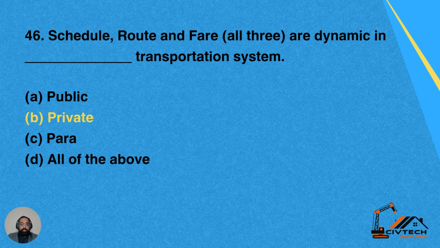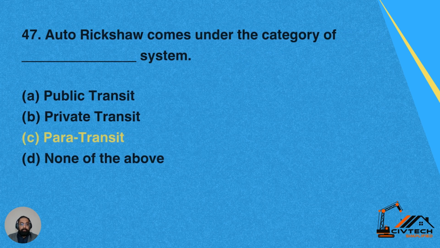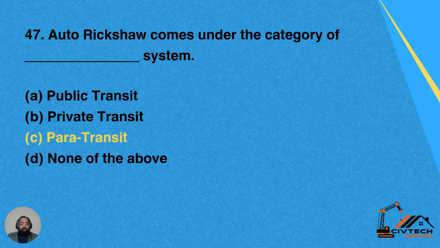46. Schedule, route, and fare, all three are dynamic in dash transportation system. Option A is public, option B is private, option C is para, option D, all of the above. So yes, all these are dynamic or keep on changing with time and with the locations. So B is the correct answer, private transportation system.